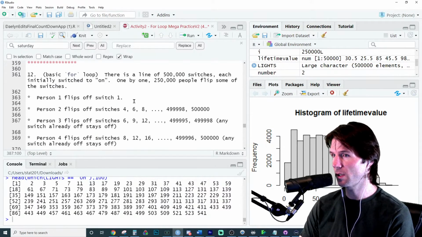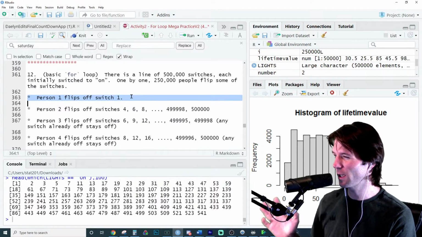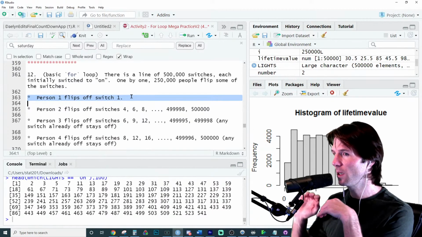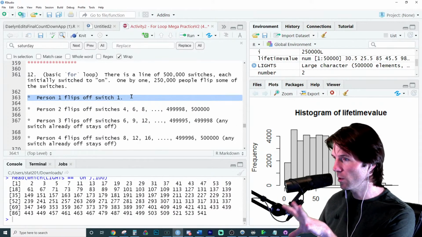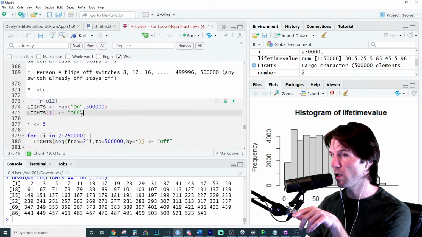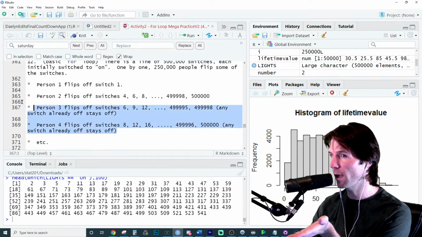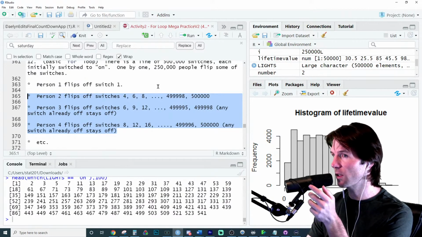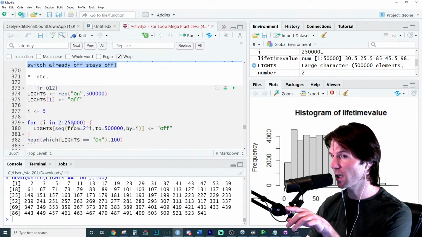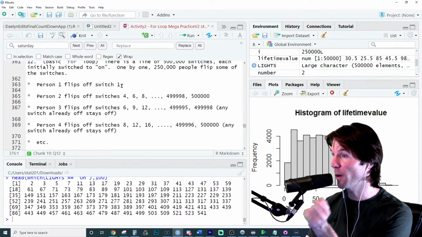Noticing that the first person doesn't follow the pattern means we can't code them as part of the loop. Does that make sense right there, Kayla? We'll enter in like 2-3 minutes. But noticing they don't follow the pattern means you don't use them in the for loop. The first person's code was done here because they don't follow the algorithmic pattern that's a repeating pattern for the remaining people. Person 2 through person 250,000 follow the algorithmic pattern, and so we can do them inside the for loop, but person 1 is done outside the for loop because they don't follow the pattern.